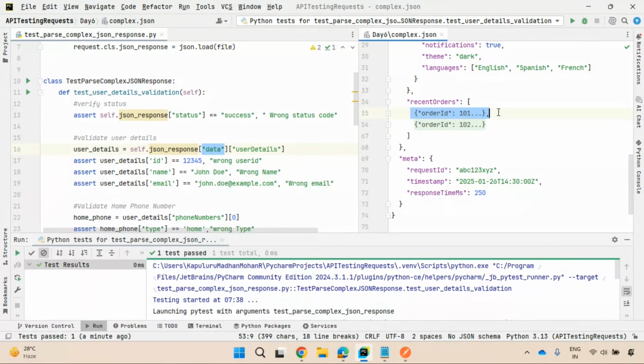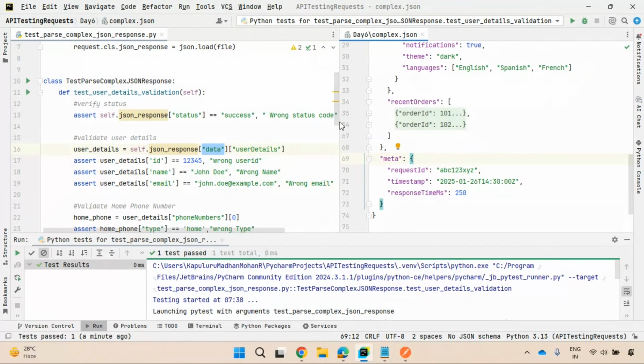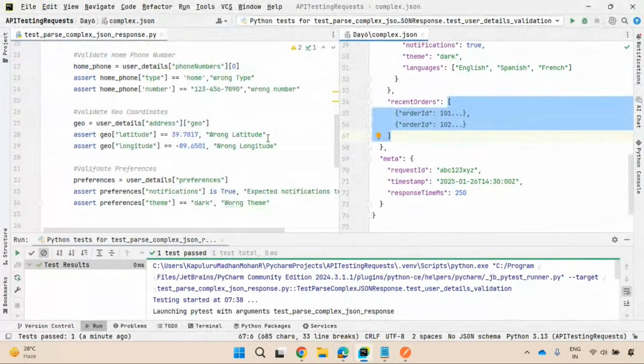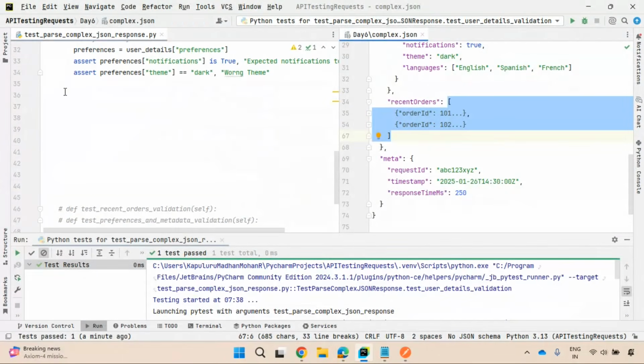So order ID 101 is one object, order ID 102 is another object. So you can capture this recent orders and get the count of elements inside this list. That's it. It will give you this simple assertion: validate total number of orders is 2. So how can you do that? I have already created a method. Let us see.